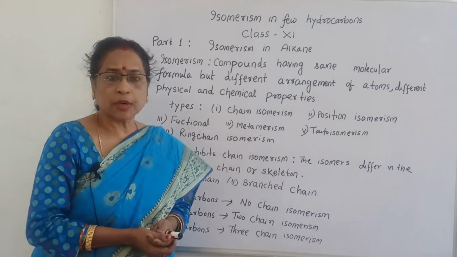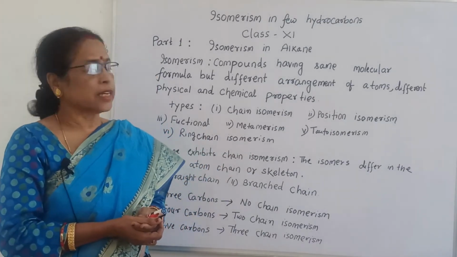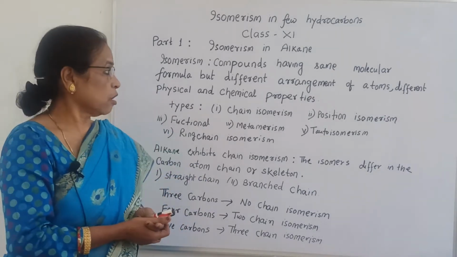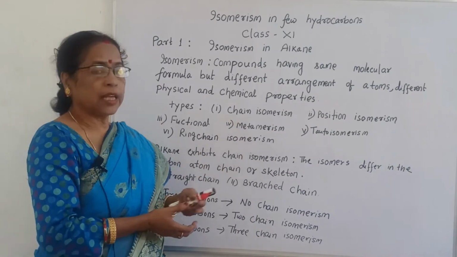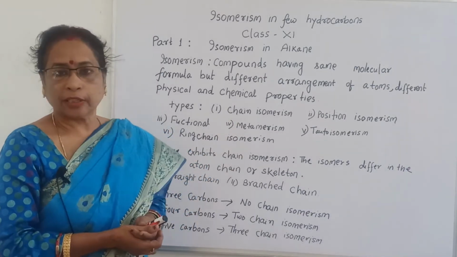It is not necessary to explain position, functional, metamerism or tautomerism here, because there is no functional group, and position isomerism is also not required. But I have explained all these in my previous video on isomerism for 11th class.